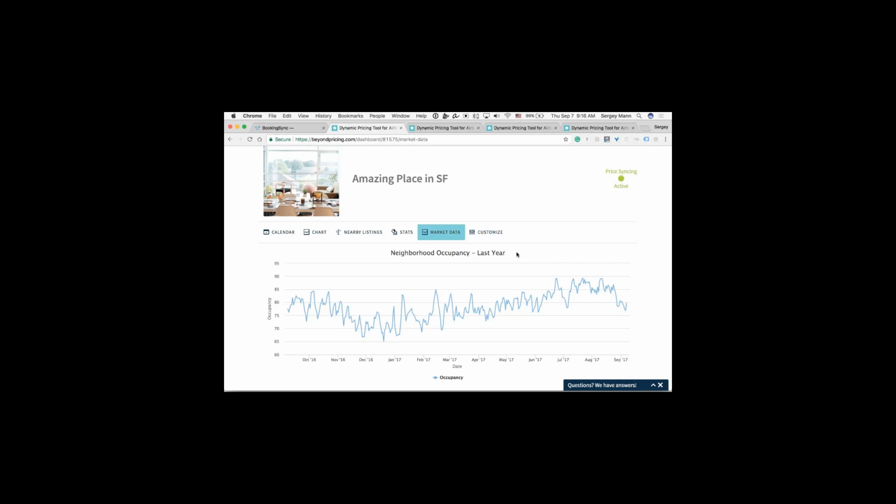So for example, in San Francisco, there's some events that might happen in one part of the city, but they won't necessarily affect demand in a different part of the city just because of where it is. If there's a music festival, for example. And so because of that, we're breaking it down hyperlocally. And so when that happens, we're only increasing prices in that one region. And then in other clusters, if there's maybe a smaller increase in demand, we'll still increase it, but not as much. Or if there's no increase at all, then we won't increase at all.